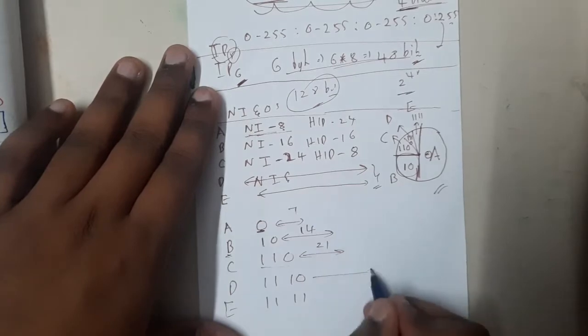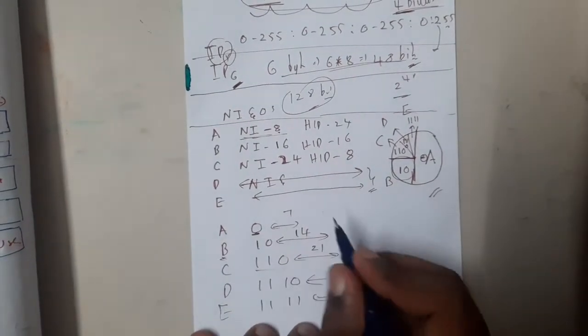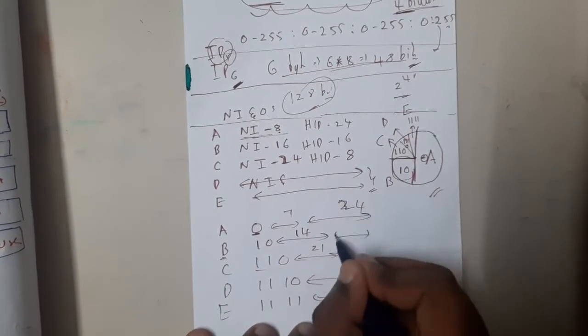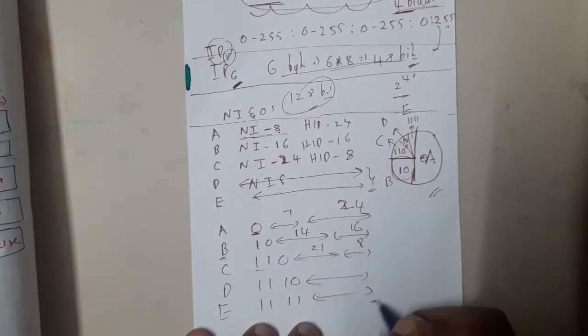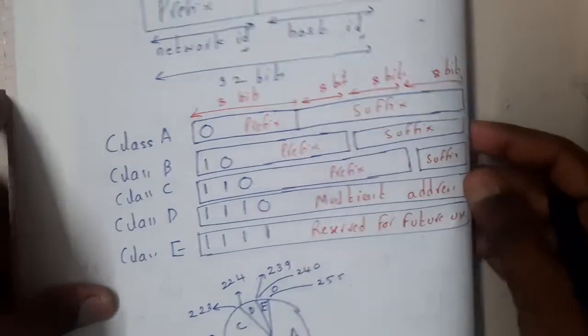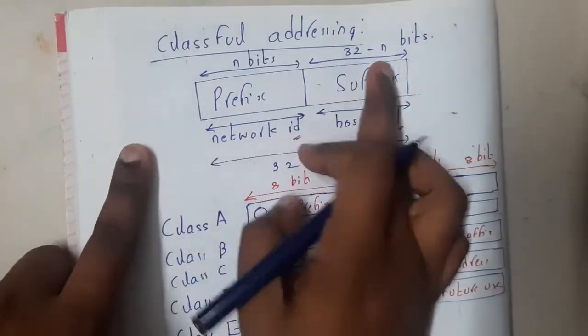Here there is no concept of network ID and so on. If 7 bits are occupied by the network ID, the host ID is 24 bits here. Similarly, here it is 16 bits and here it is 8 bits. Now you got the idea. That is what I have represented here in a clear way: network ID n, host ID 32 minus n, out of 32 bits.